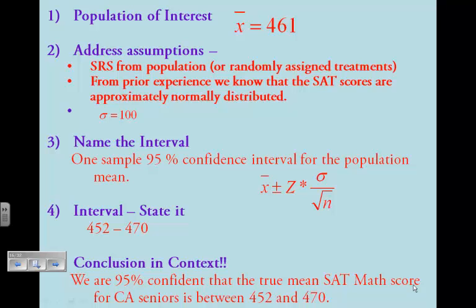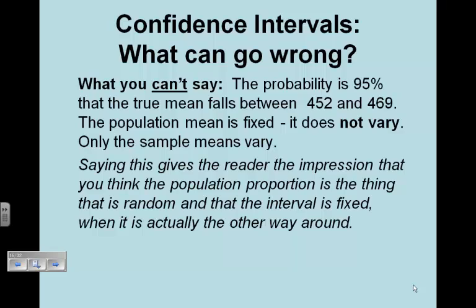All right, we're going to do several of these in class tomorrow, but I wanted you to see this the first time tonight. Now, what can go wrong with confidence intervals? First, usually people just screw it up by saying the wrong thing. That's why I want you to memorize that phrase.